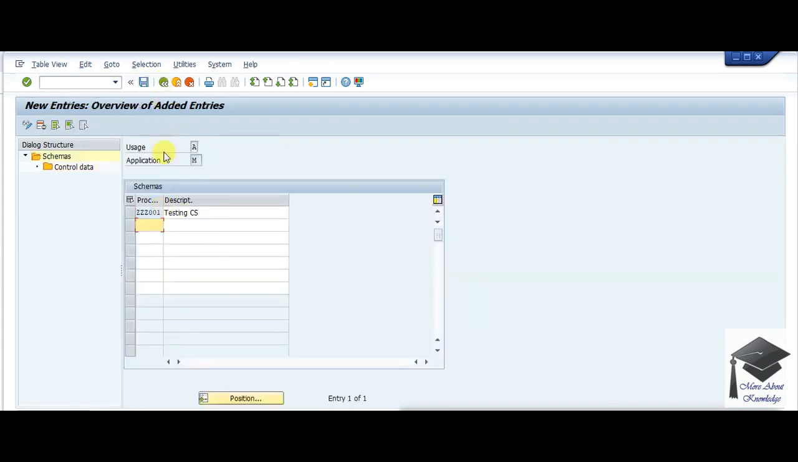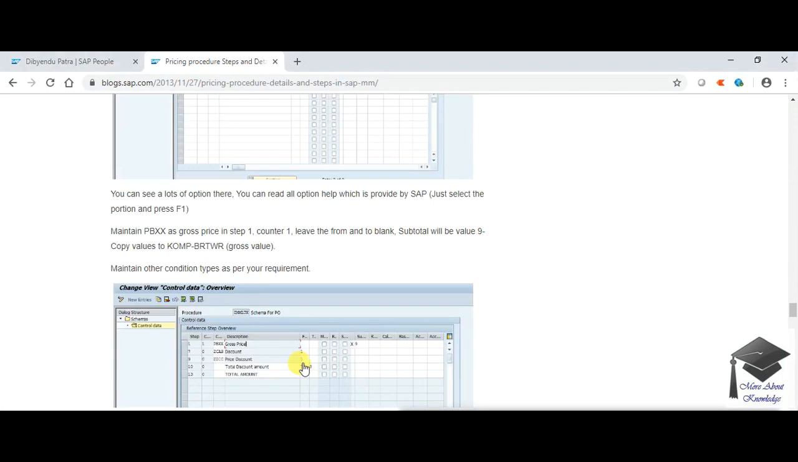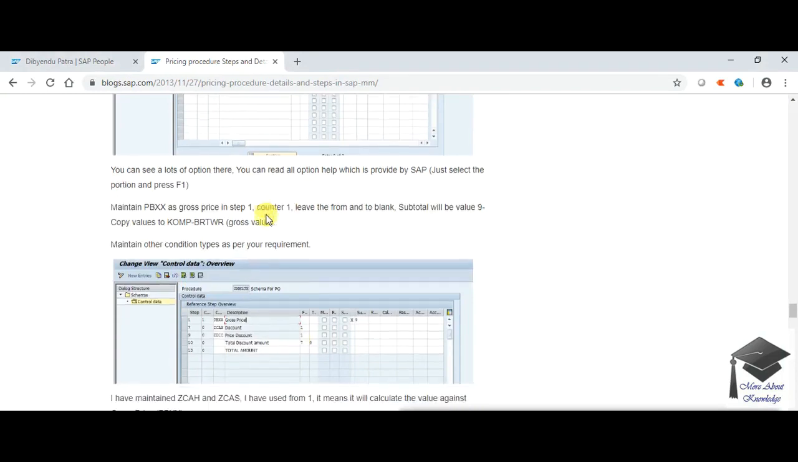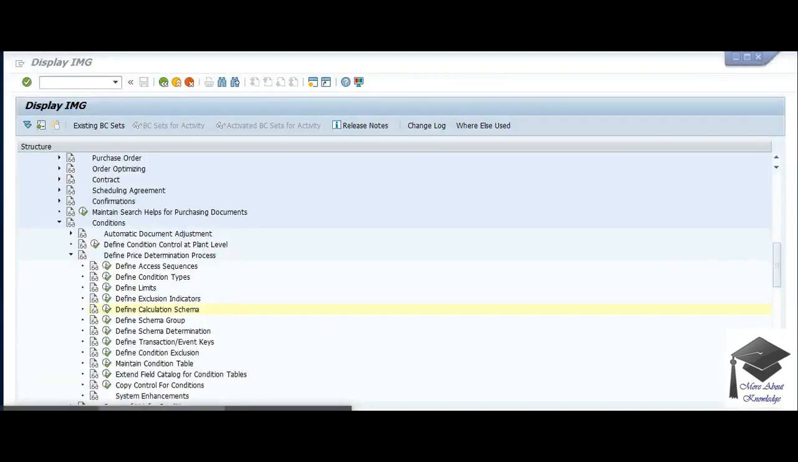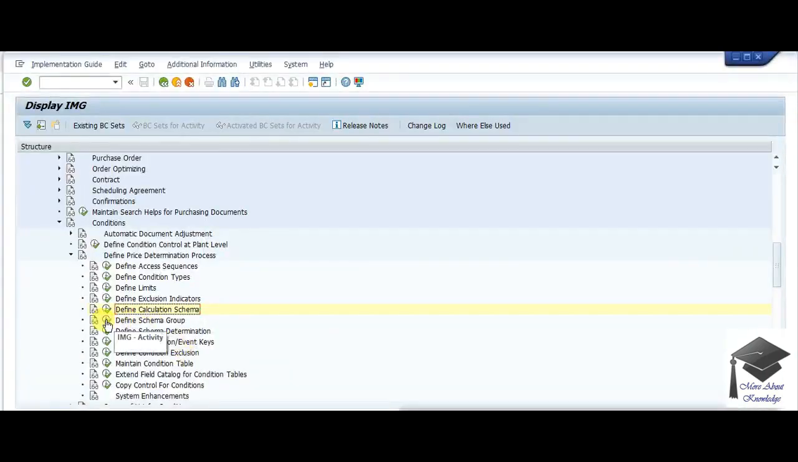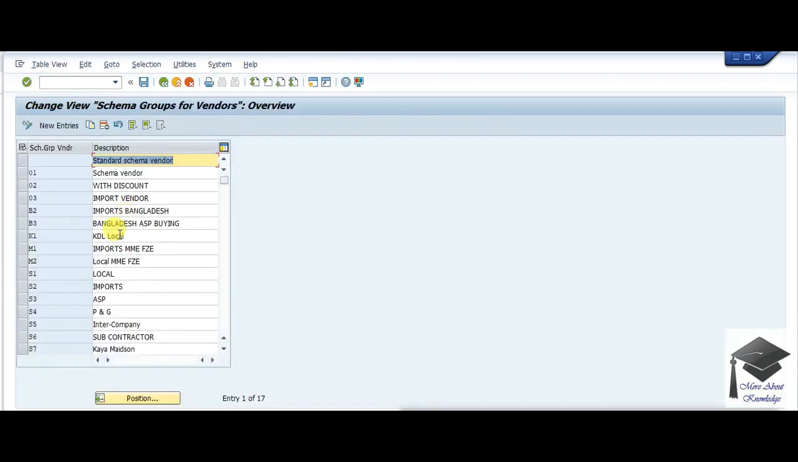Okay. So now let's see what is the next step. Now we need to maintain a schema group for vendor. So let's make a schema group for vendor. This is define schema group. The first option is vendor, the second option is purchase organization, and then assignments. We will do it one by one. So I'll do it for vendor.